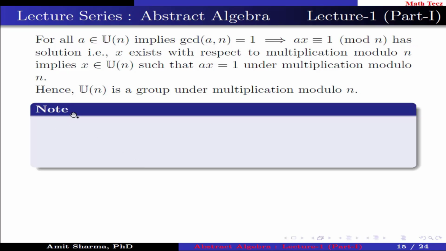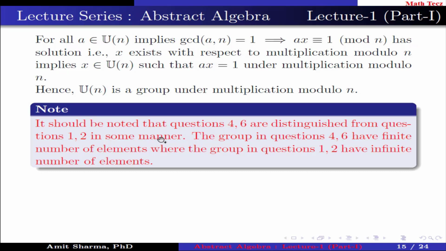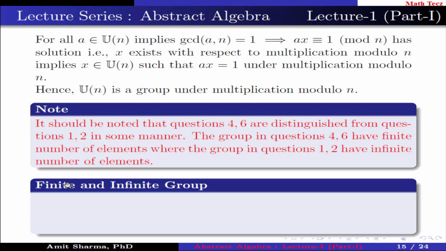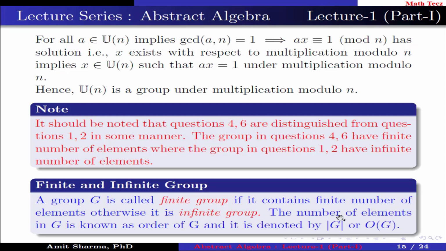This is an important note. It should be noted that questions 4 and 6 are distinguished from questions 1 and 2 in some manner. Why is it so? The groups in questions 4 and 6 have a finite number of elements, whereas the groups in questions 1 and 2 have an infinite number of elements. Next is finite and infinite group. A group G is called a finite group if it contains a finite number of elements, otherwise it is an infinite group. The number of elements in G is known as order of G and is denoted by |G| or O of G.